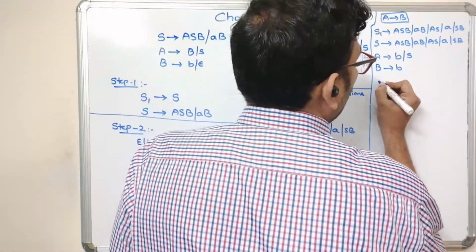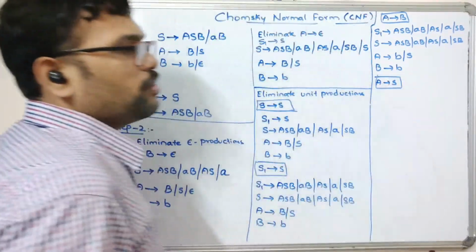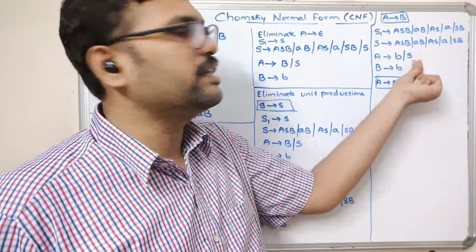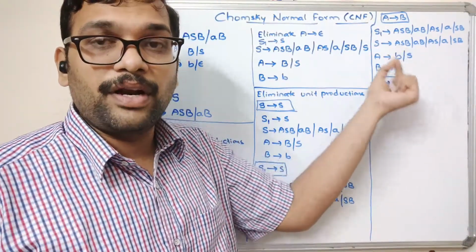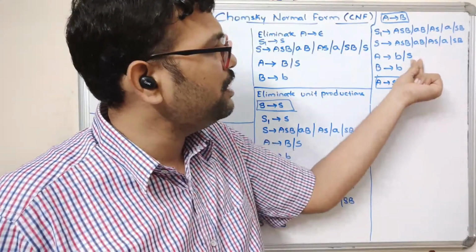Again, you need to remove A tends to S. After removing A tends to S, simply substitute the S production here itself. For removing the unit production, we are just substituting the S production here itself.